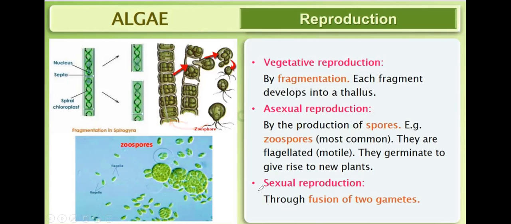Then there is sexual reproduction. In sexual reproduction, there is a fusion of two gametes, male and female gametes. There is a fusion of male and female gametes. So this is all about reproduction in algae.